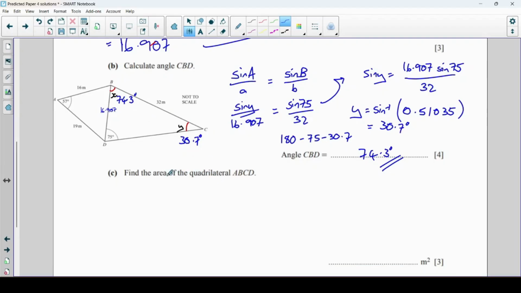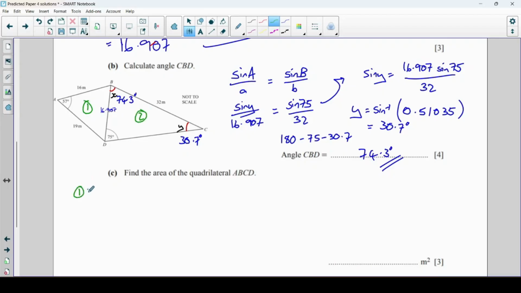Okay, so now we want to find the area of this quadrilateral, and I think the best way to do that is by splitting it into two triangles and using the area of the triangle formula. The area of the triangle formula is a half AB sine C, and we're using side, angle, side for each of them. I'm going to do this one first and then this one.